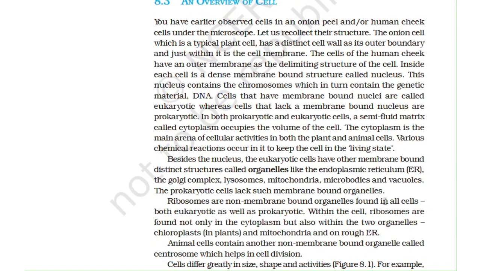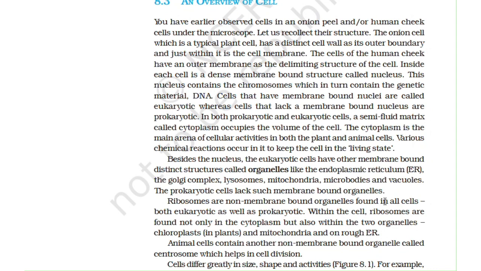You have earlier observed cells in an onion peel or human cheek cells under the microscope. Let's recollect their structure. The onion cell, which is a typical plant cell, has a distinct cell wall as its outer boundary, and just within it is the cell membrane. The cells of the human cheek have an outer membrane as the delimiting structure of the cell. Inside each cell is a dense membrane-bound structure called a nucleus. The nucleus contains the chromosomes, which in turn contain the genetic material, DNA.